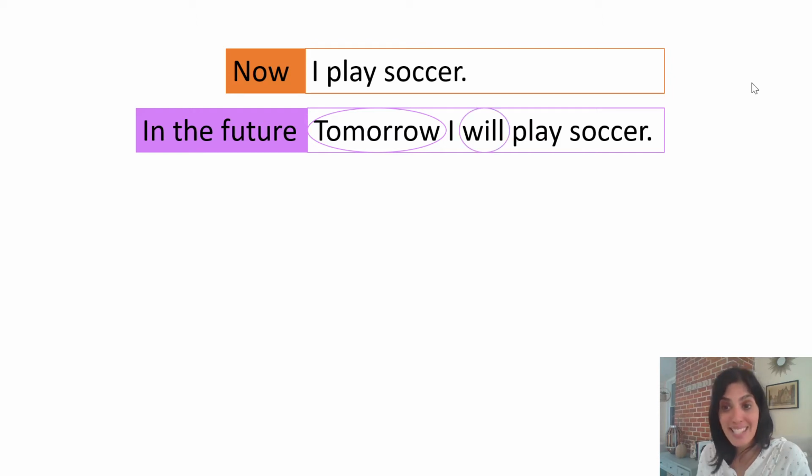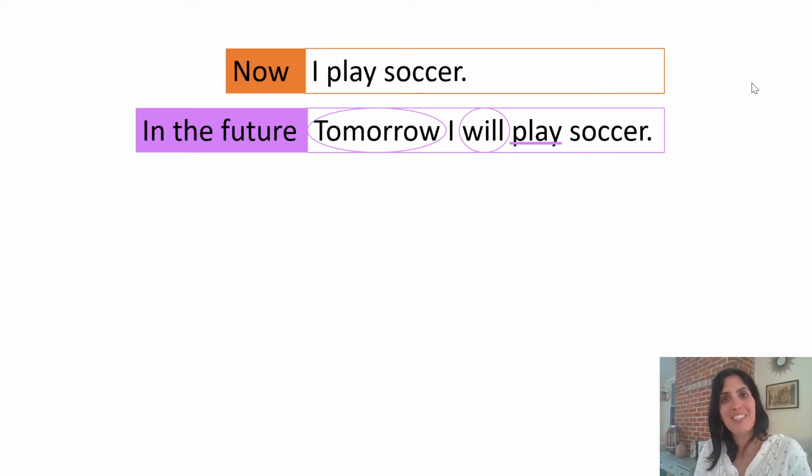Did you see the word will? Yes, I had to add the word will before the verb play. And now it reads, tomorrow I will play soccer. To show something is going to happen in the future, we need to add this word will before the verb. That word will has a special name. It's called a helping verb. And play is our main verb.